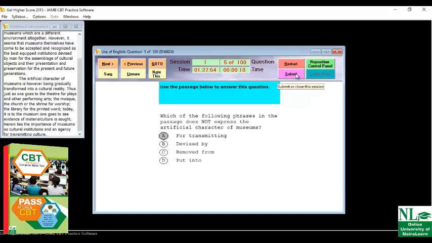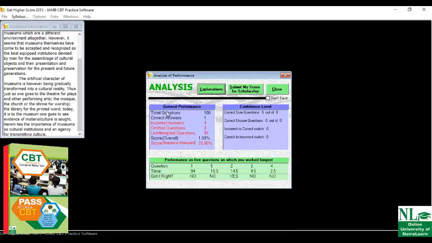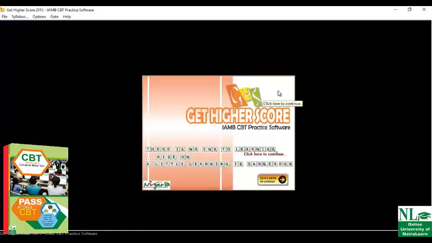When you're done, click on Submit. You can also click on restart. If I click on submit now, it asks, do you really want to end this section? You cannot return. I will say yes. Now these are my scores. These are my performances. So this is how to rate yourself. You can close and start again on your own. I wish you the best of the very best.